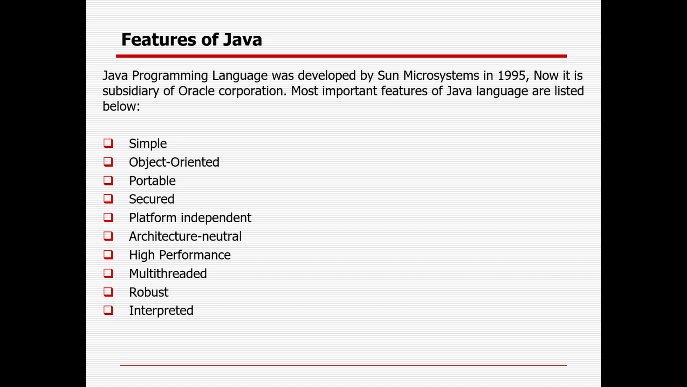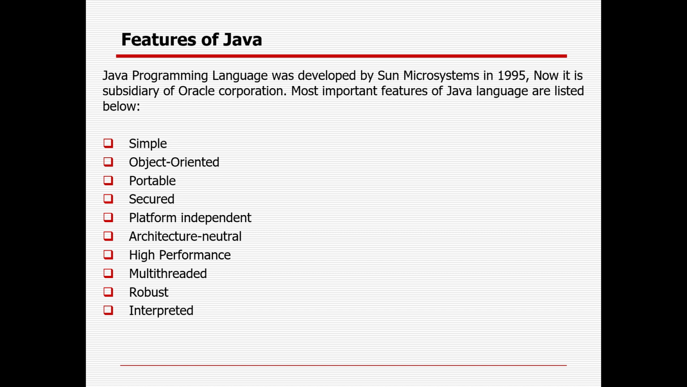Platform independent: why is Java platform independent? Suppose today you are running some code in Windows. Tomorrow the same code you can port and run on Mac or Linux also. That is the reason it is platform independent. Architecture neutral: the Java compiler generates an architecture neutral object file format, which makes the compiled code executable on many processors with the presence of the Java runtime system.